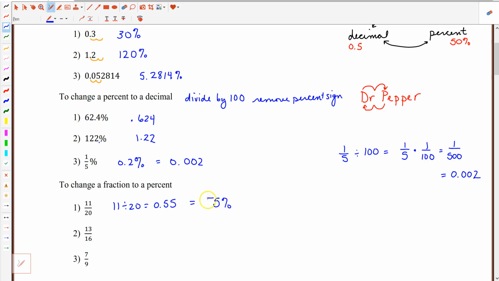And maybe seeing that repeated again. This fraction, 13 divided by 16, would give us the decimal equivalent of 0.8125. Moving the decimal point right 2 spots to convert it to its percent form, we would get 81.25%.